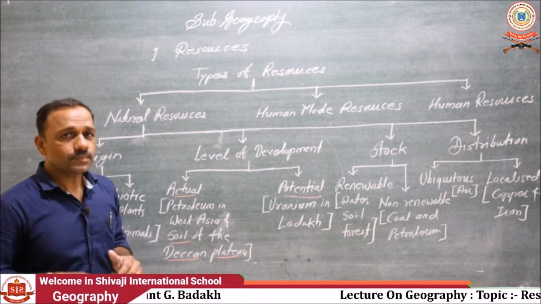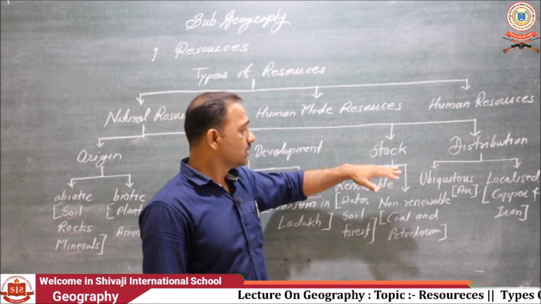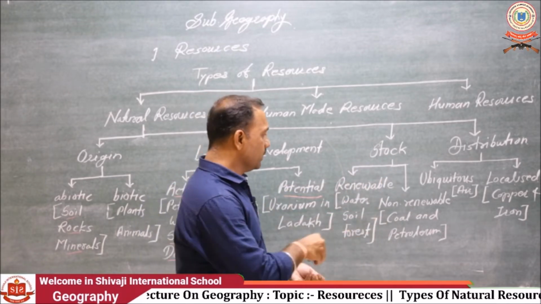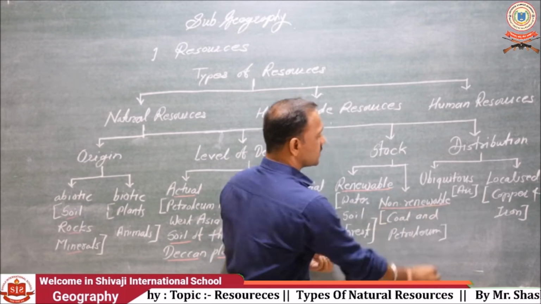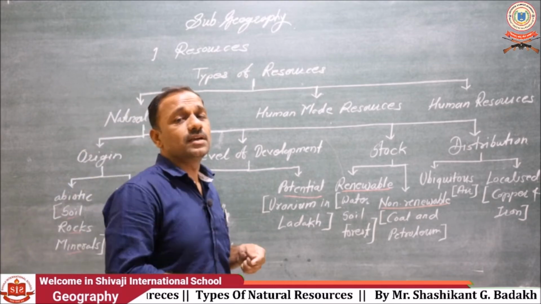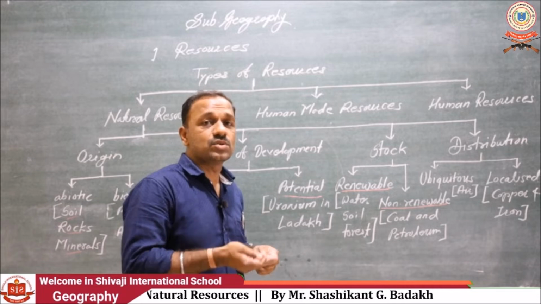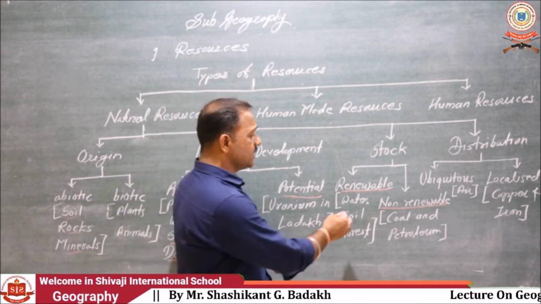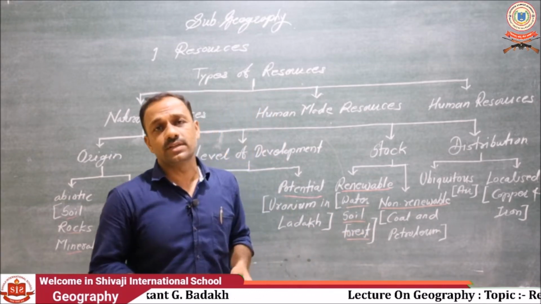Okay, we are moving to the next, on the basis of stock. The resources are divided into two types: renewable resources and non-renewable resources. It's very simple students. Renewable means we can renew or replenish the resources quickly. For example, water, soil and forest are renewable resources.